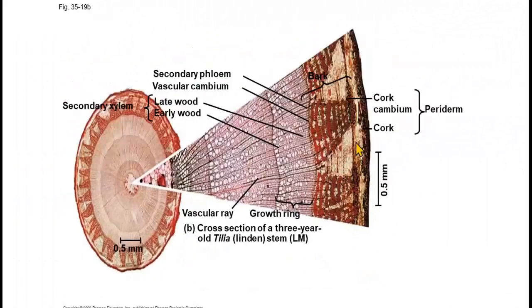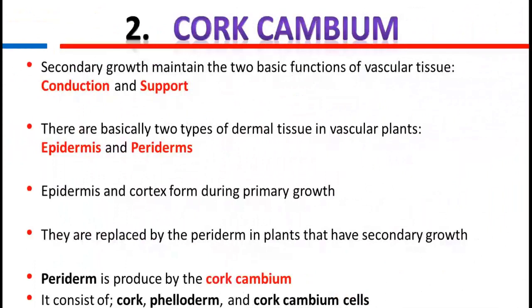You can see in this structure also cork cambium, cork forming periderm, secondary phloem, vascular cambium, then late wood, early wood, growth ring, and vascular rays in a cross section. Next we have cork cambium. Secondary growth maintains the two basic functions of vascular tissue, that is conduction and support.